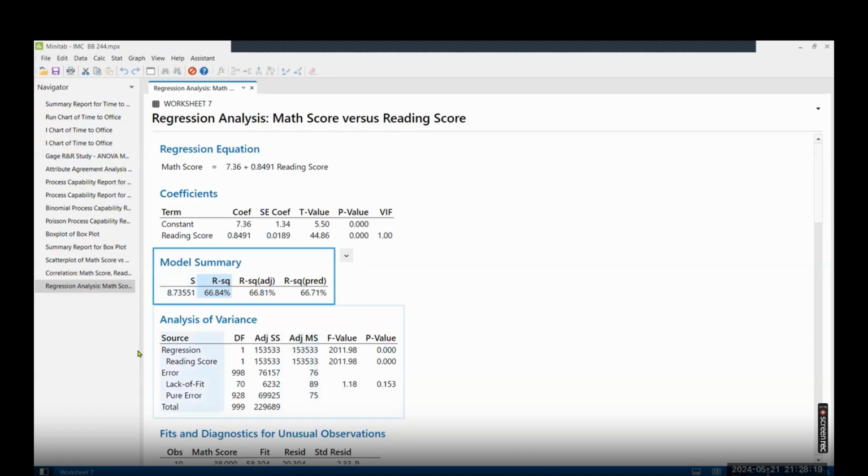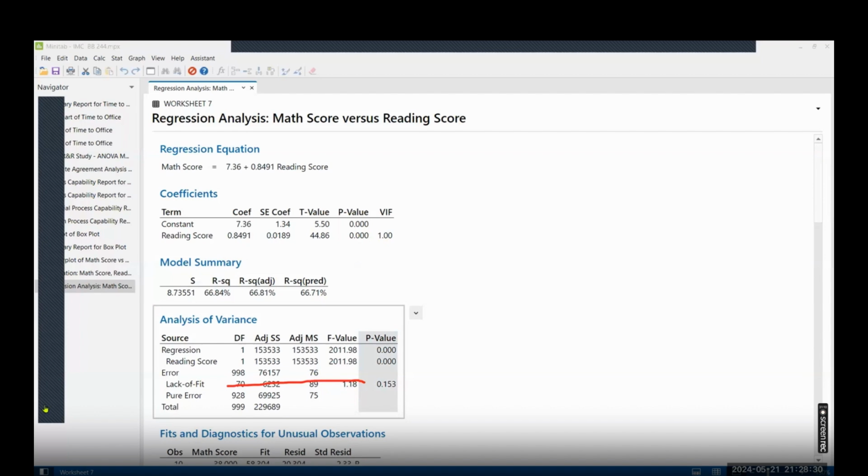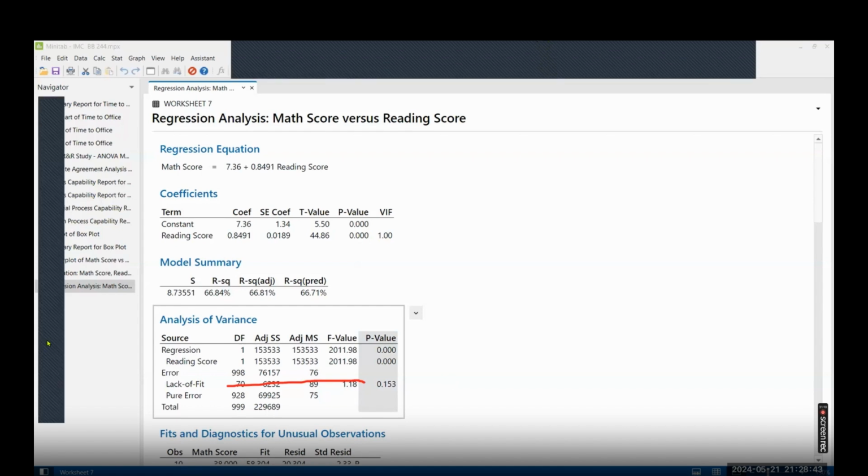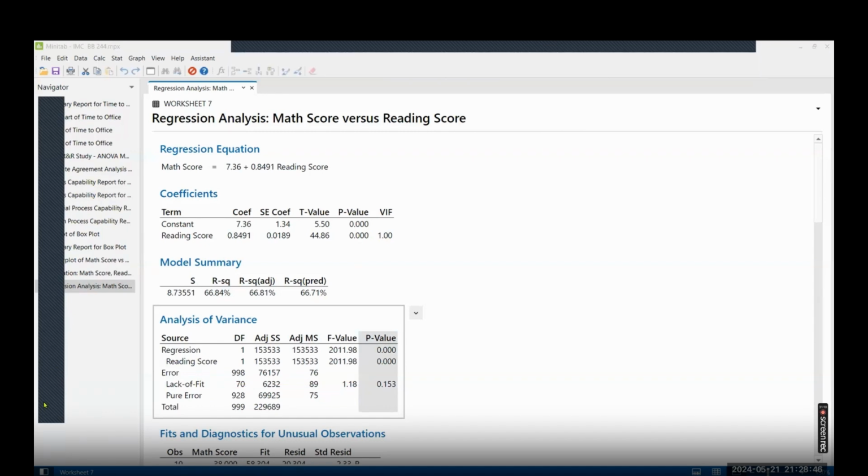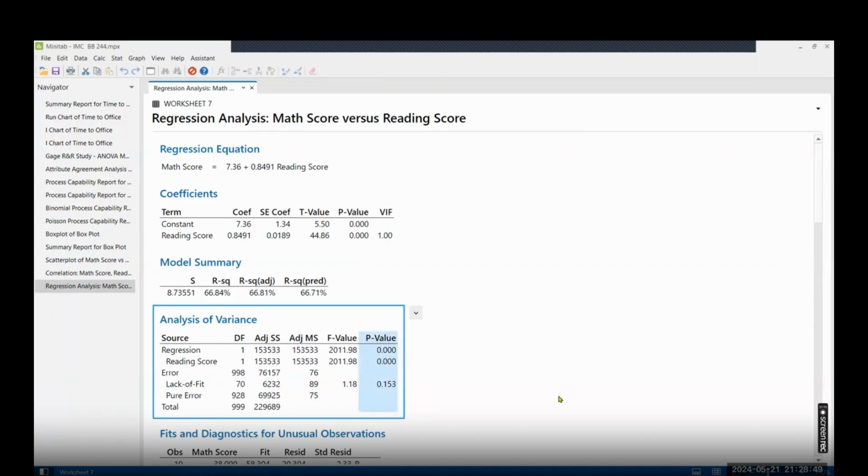Now, another important value you need to see here is the lack of fit. This lack of fit is 0.153 here. The lack of fit value will tell you how well the data you are using for the analysis fits with the analysis. Please remember, if the lack of fit p-value is less than 0.05, that means the data does not fit very well.